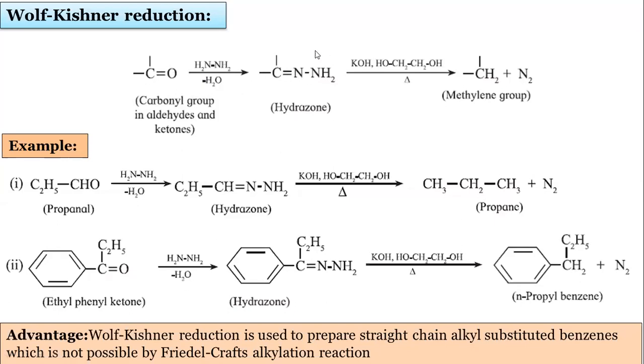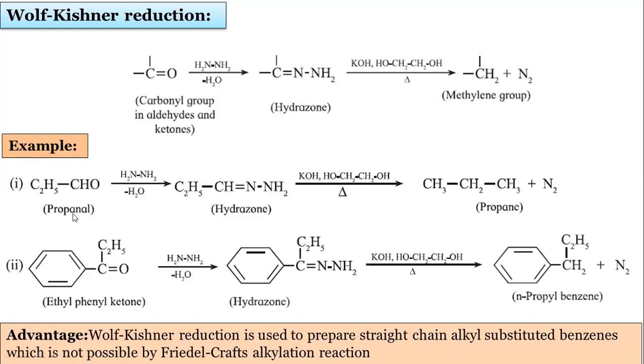This is the imine base, imine intermediate. Hydrazone is an imine intermediate. This imine intermediate is broken by using ethylene glycol. It is used as a solvent, but the reagent is KOH or NaOH you can use, and we get here a methylene group plus N2 gas is evolved. So this is a general reaction I have shown.